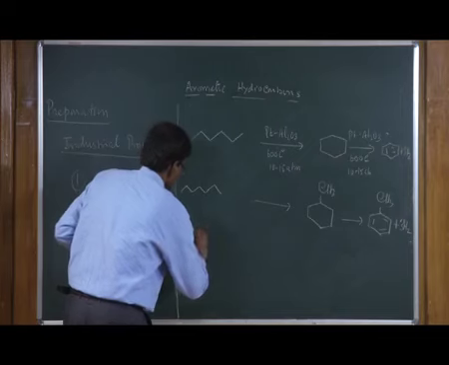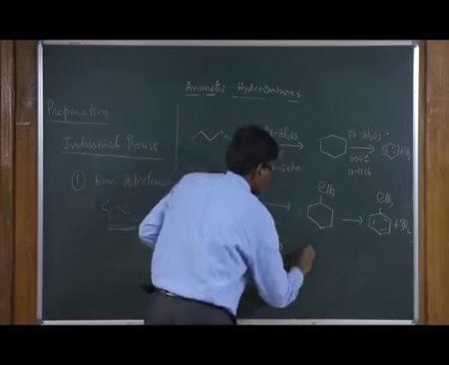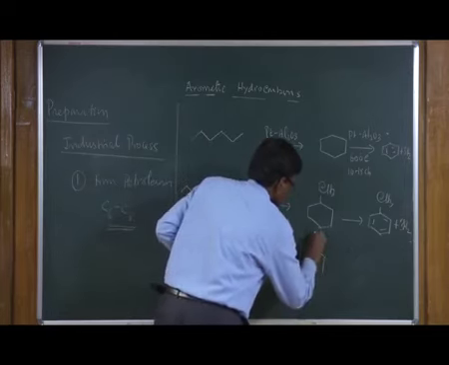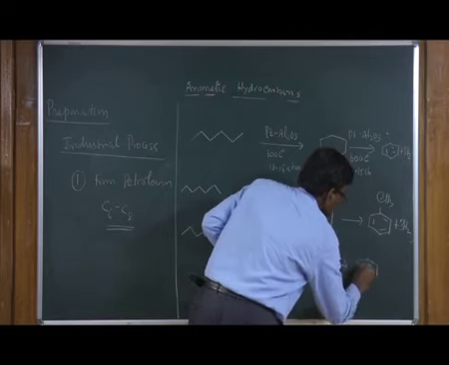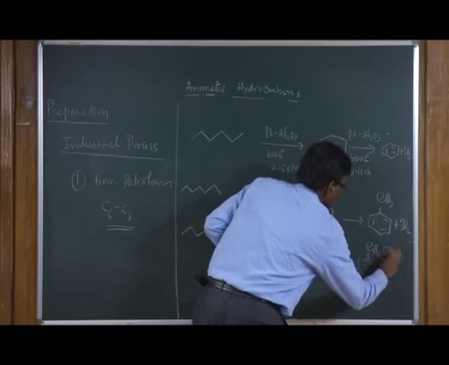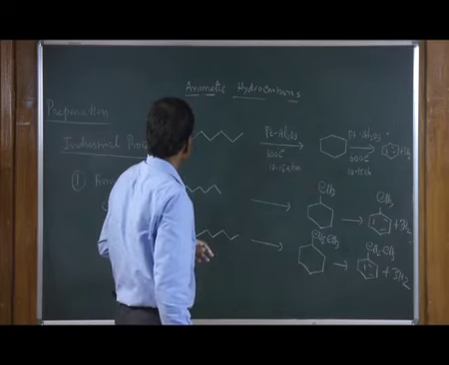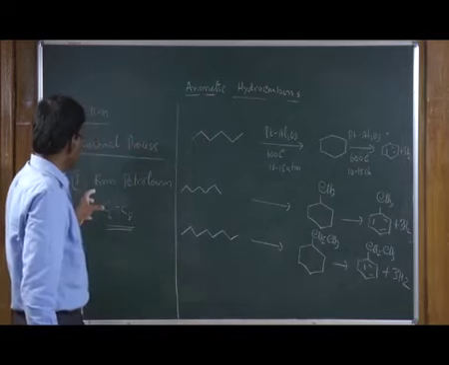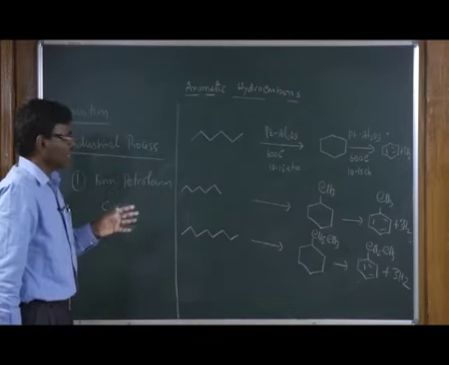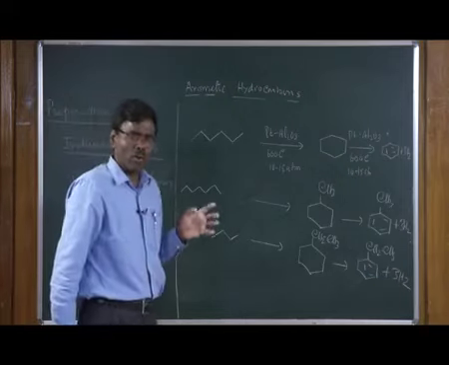And in case of octane, okay, this is one of the large scale processes used to make benzene and its derivatives from petroleum by cyclization followed by dehydrogenation.